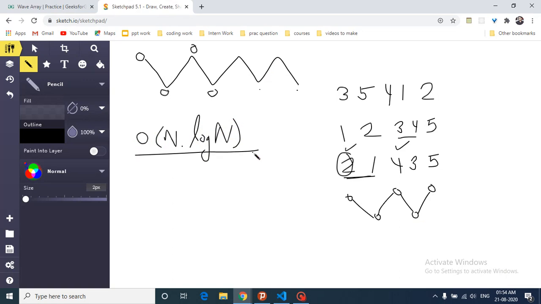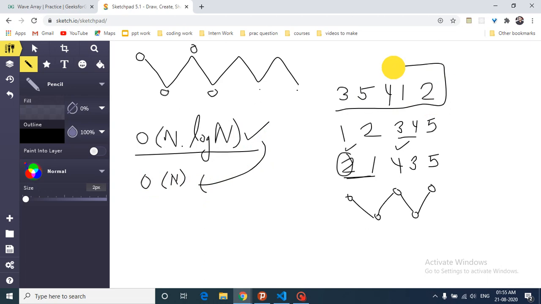But now the interviewer, or if you are solving this in some interview, the interviewer can ask you: can you solve this in O of n, or with less time complexity? If someone is asking you to solve this in less than n log n, then they are eventually asking you to solve it in O of n. O of n means that you cannot even sort it. So let's try to figure it out.